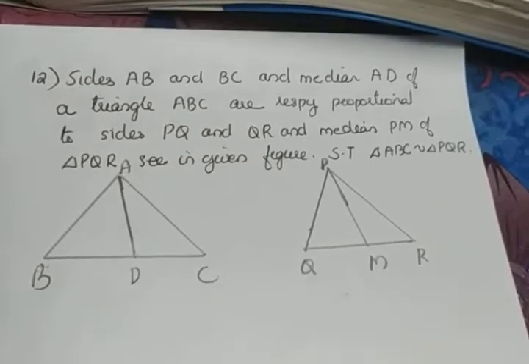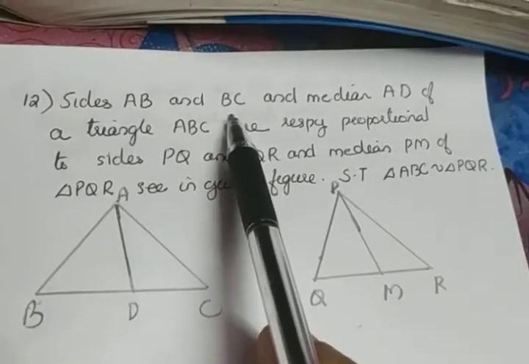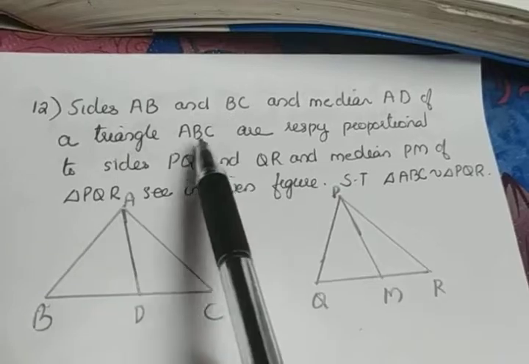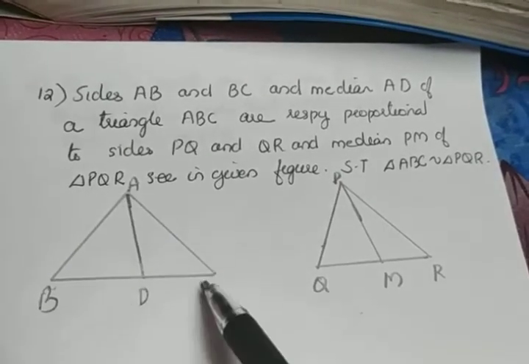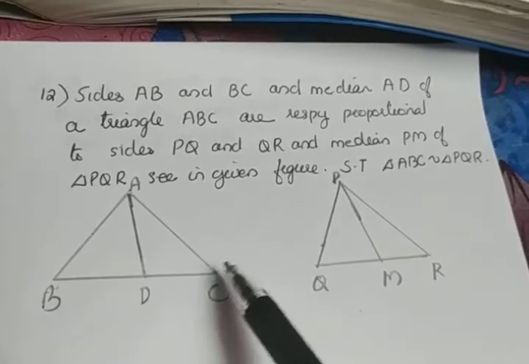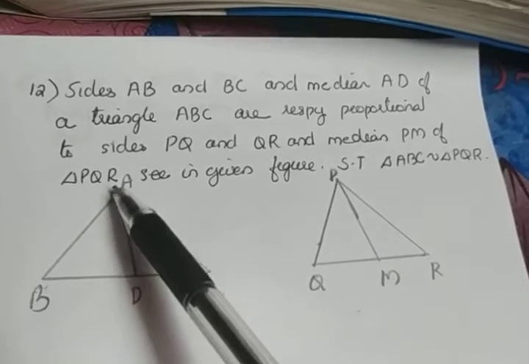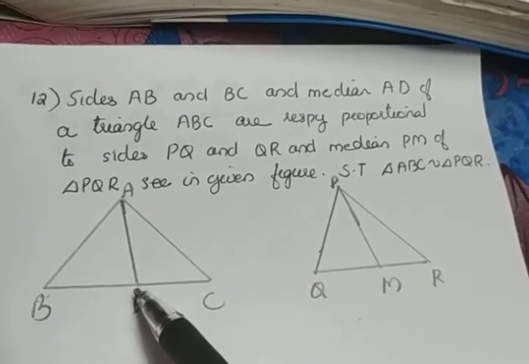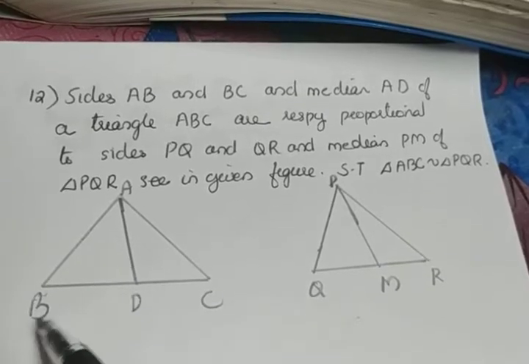Next question. Sides AB and BC and median AD of a triangle ABC. So ABC is a triangle. The question says about the side AB, the side BC and the median AD. Median is a line drawn to the midpoint of the opposite side. So D is the midpoint of BC.